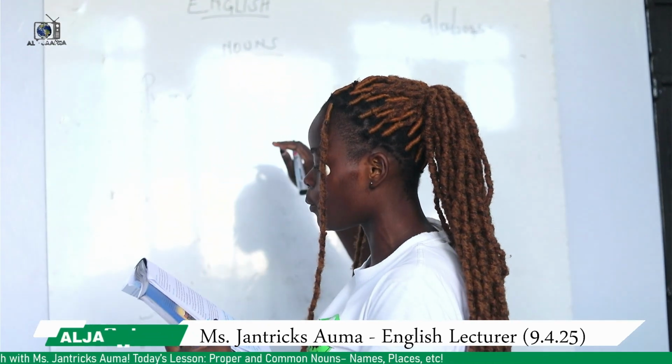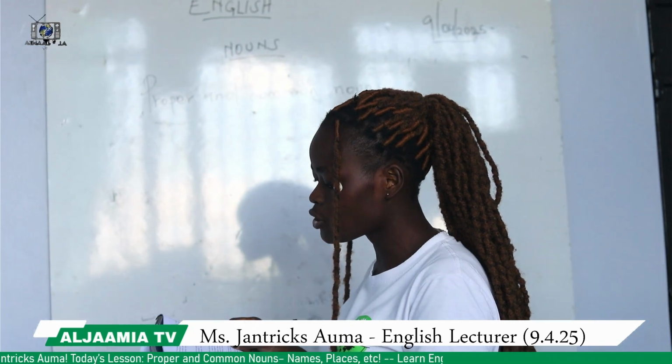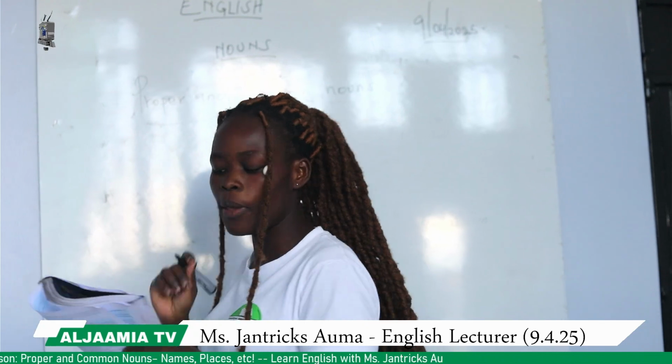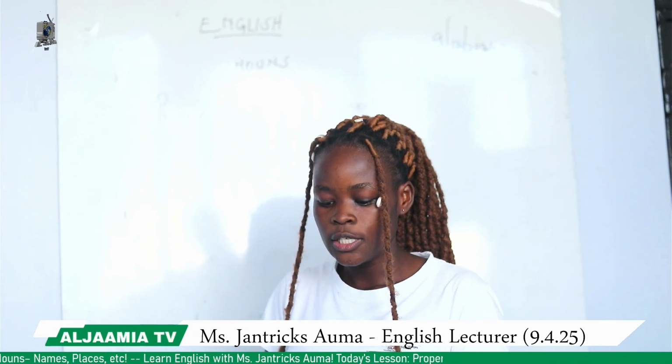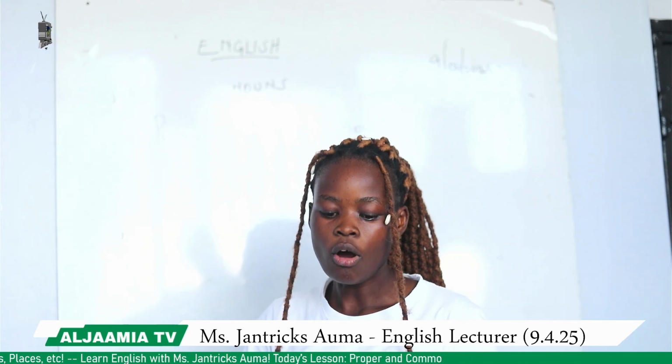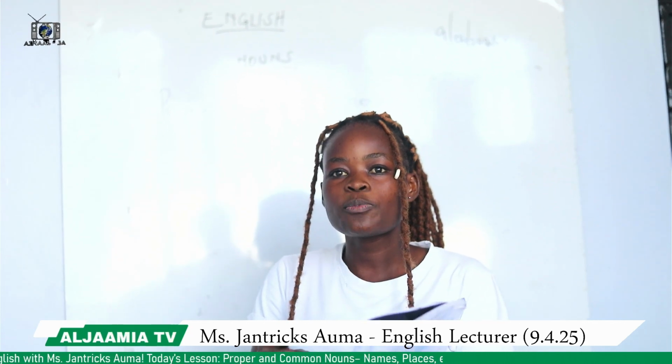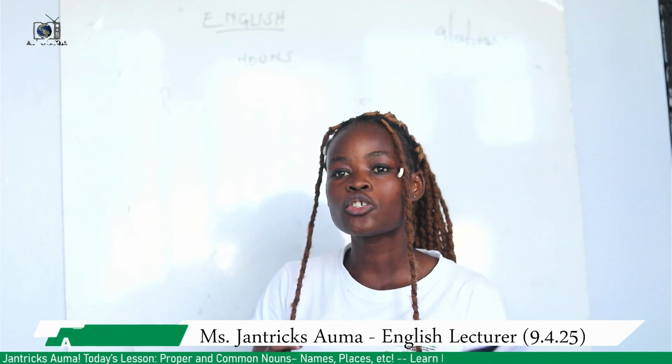Today we are going to discuss proper nouns, and here we are being told that proper nouns are names of specific people, specific places, specific countries, specific festivals, holidays, months, days of the week. Those are specific things that we are talking about.